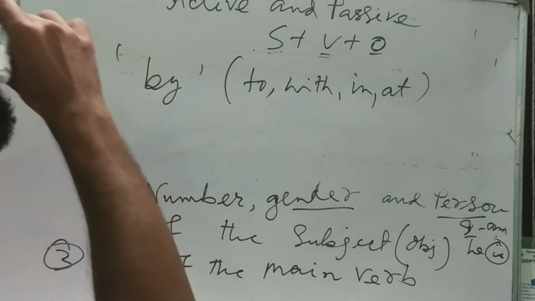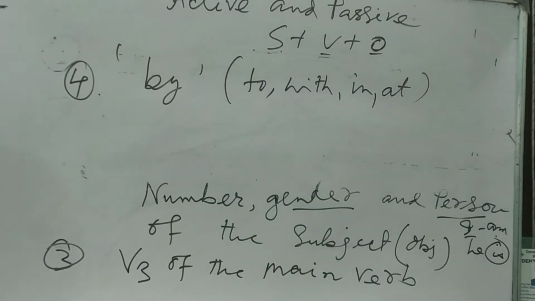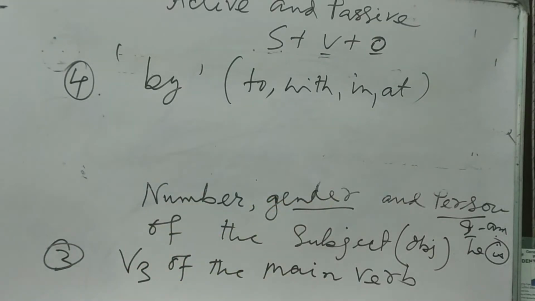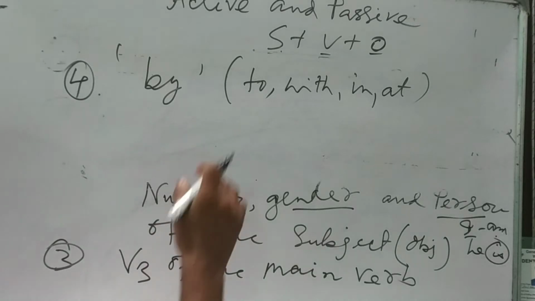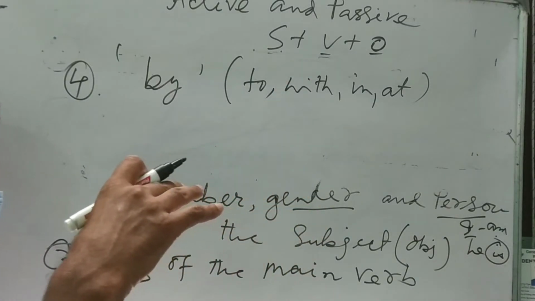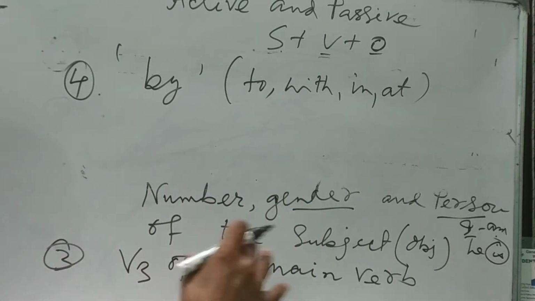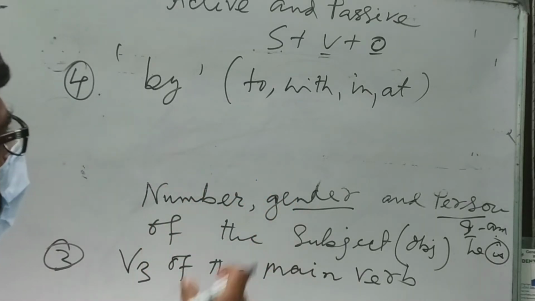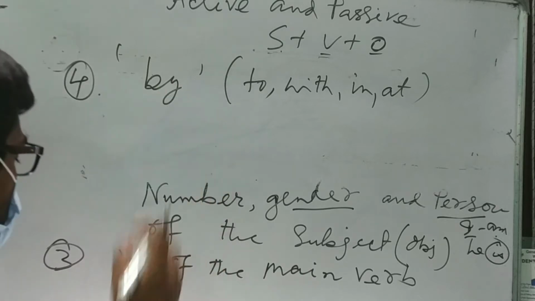Appropriate phrasal verbs or prepositions will be used in accordance with the verb used. This will depend on the function and the meaning of the verb. But normally by is used.